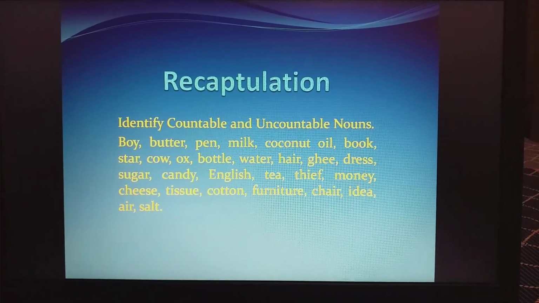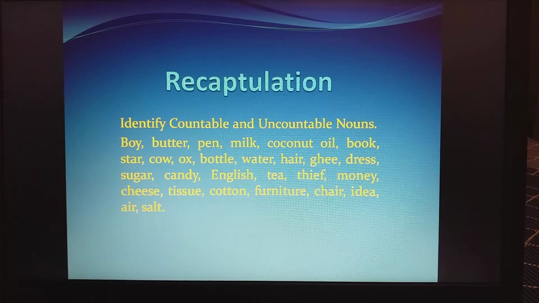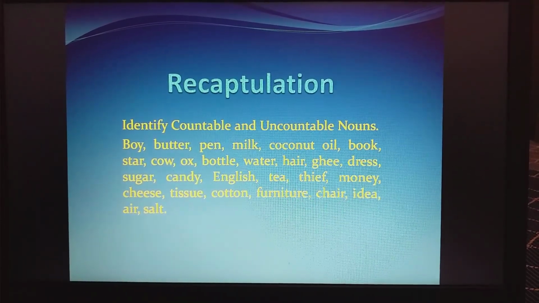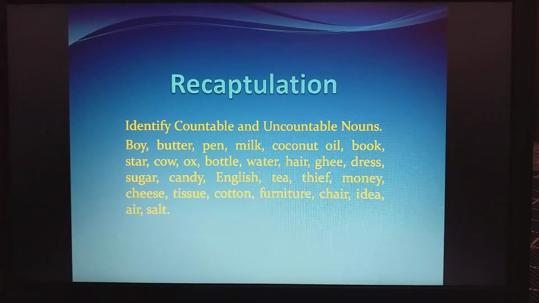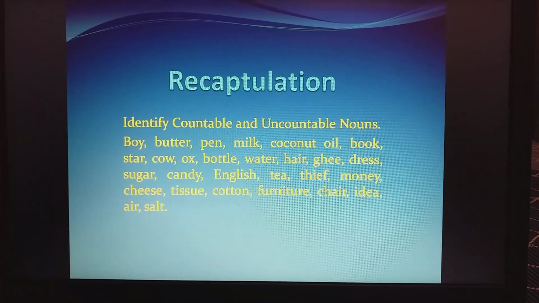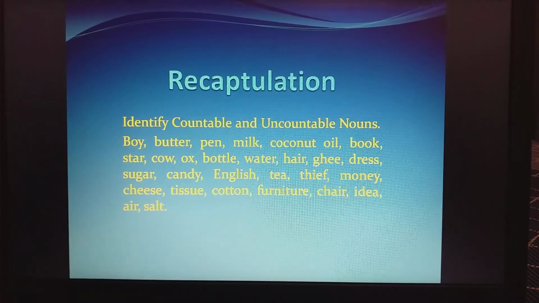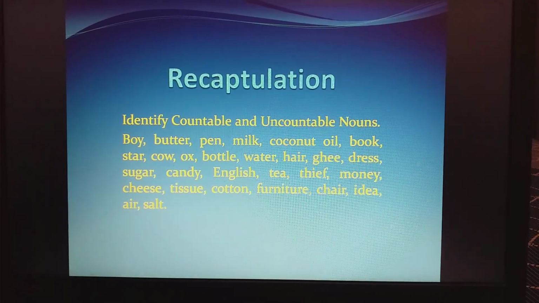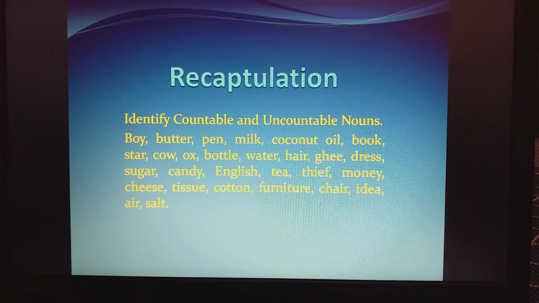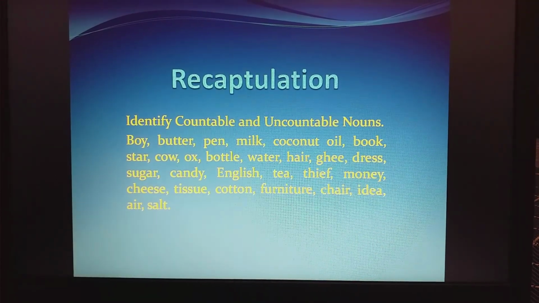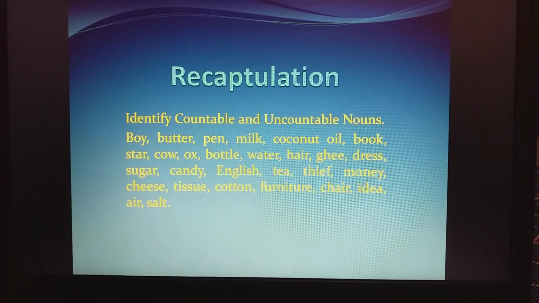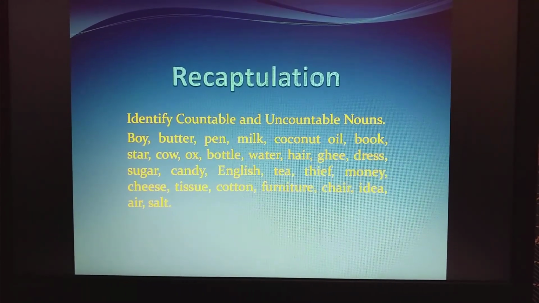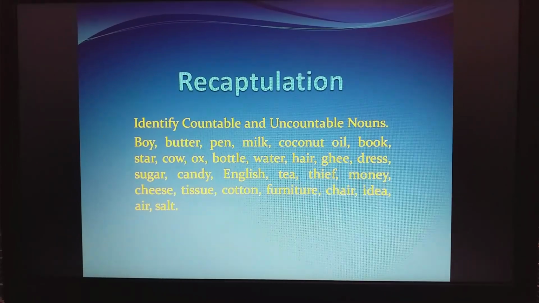Hair. Now, there is confusion about hair. She is having beautiful hair. Hair is normally used as a singular noun. But sometimes, suppose your father is eating chapati. He says, I found one hair in my food. So there it becomes countable. Otherwise, it is uncountable. So it is both countable and uncountable depending upon the meaning of the sentence. Clear?